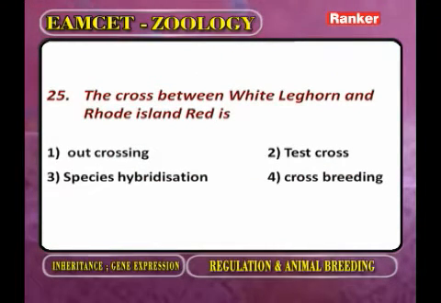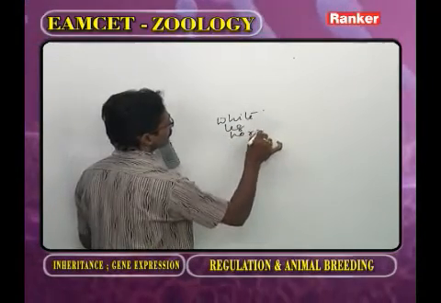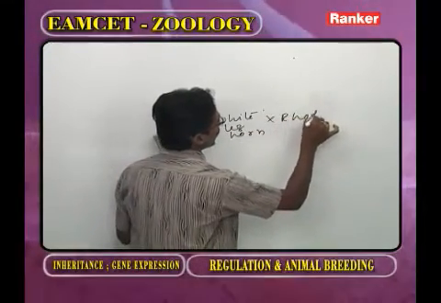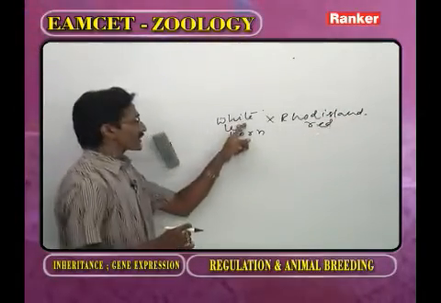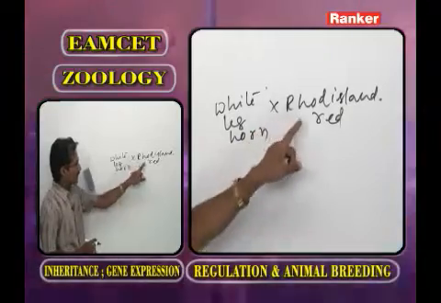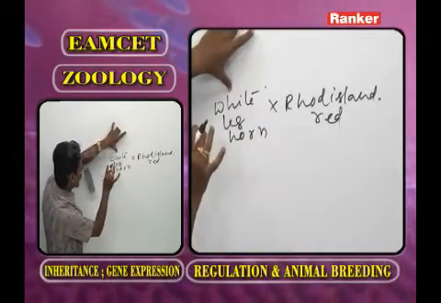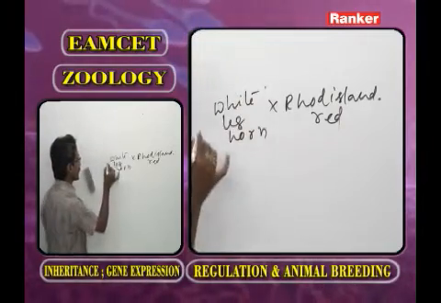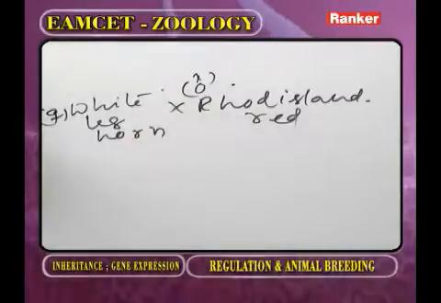The cross between white leghorn and Rhode Island red. This is Mediterranean variety. This is American variety. No doubt, this is an efficient egg layer. Now, the female white leghorn is crossed with the male Rhode Island red.